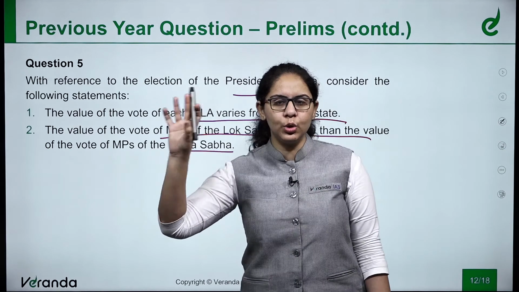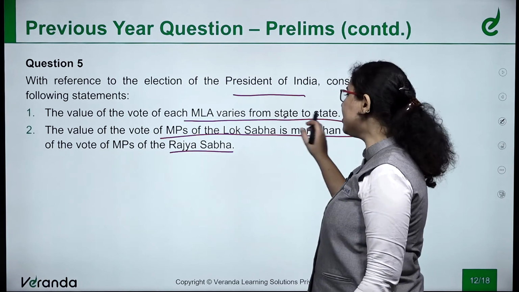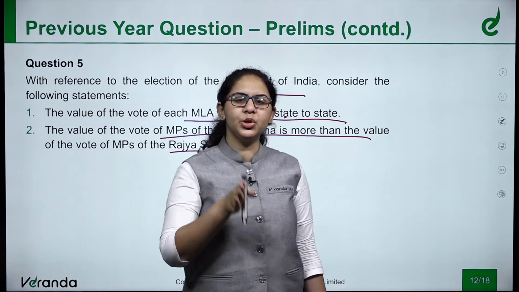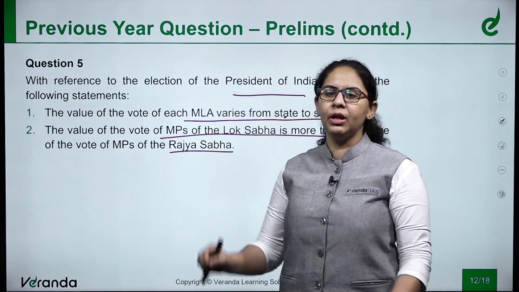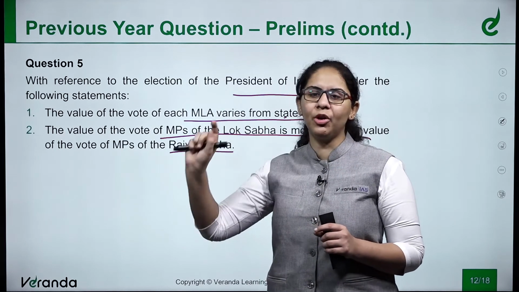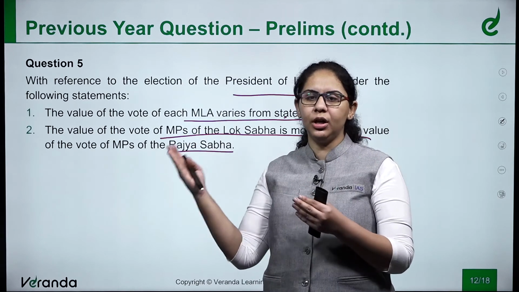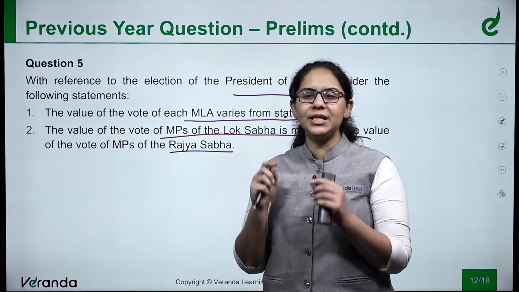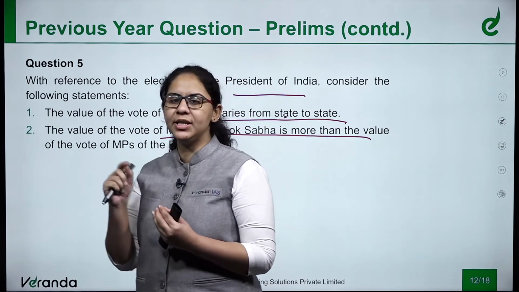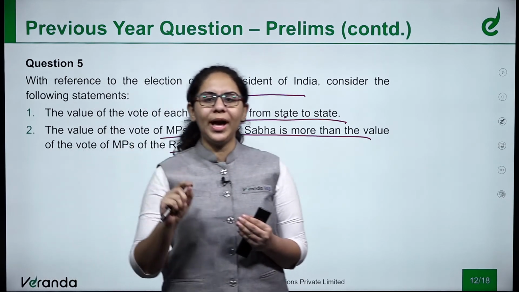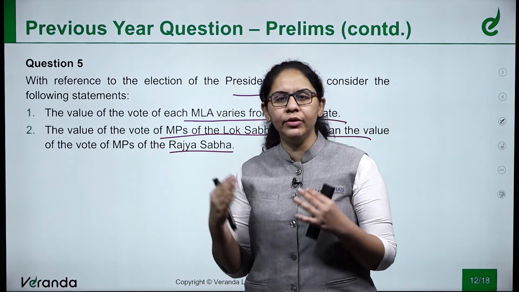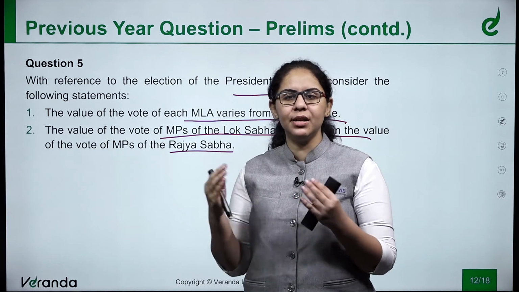Now think, even if you do not know anything, from state to state, the value of vote of each MLA can differ or not. If it is differing, what will be the situation? If not, what will be the situation? If it is not differing, a very small state like Assam will be having same number of members like the very large state of Uttar Pradesh. So basically it should differ, and it differs as well. The value of vote of MLA, member of legislative assemblies, differs from state to state. Why? To give proper representation to the populations of the state. Some states are large enough, have more number of people as residents. Some are small enough.